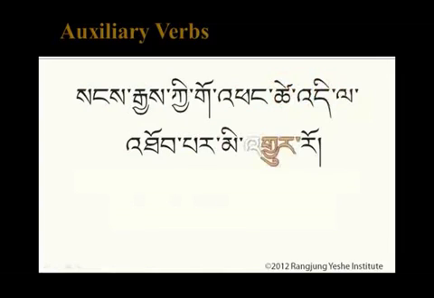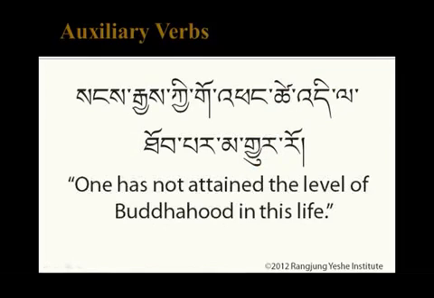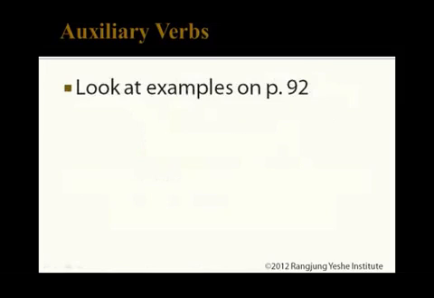If we change the tense of the auxiliary verb, we could make a sentence like this. Now it's has not attained or did not attain. One has not attained the level of Buddhahood in this life. Notice here that the verb thopa changes as well because it has a different form corresponding to the past tense. Gyurwa as an auxiliary verb is extremely common in classical Tibetan. Have a look at the examples on page 92 to familiarize yourself with the uses of this verb.